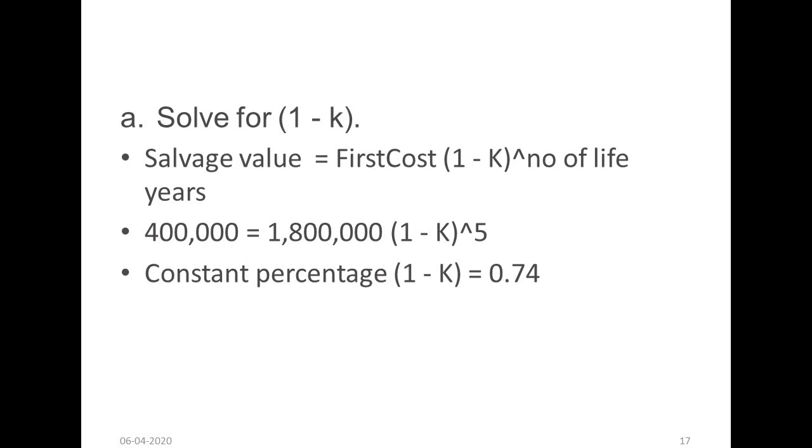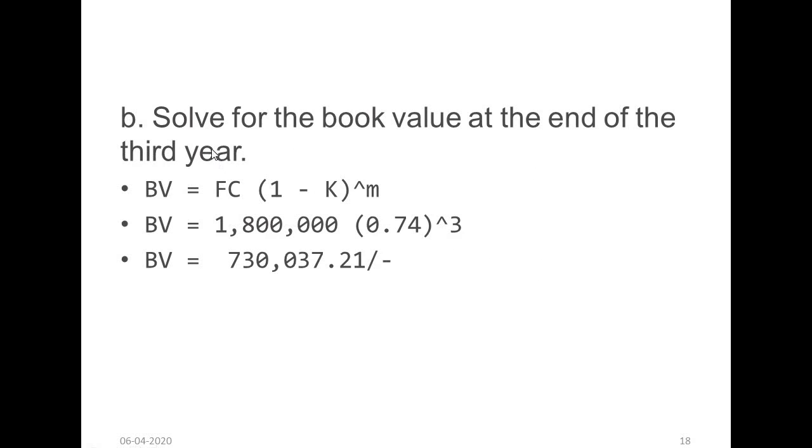First, what do I have to calculate? I have to calculate 1 minus k. Already I have the formula. SV is equal to FC times (1 minus k) to the power of the number of life years. So life years is 5. I got the percentage of 0.74. And next they were asking the book value after 3 years.